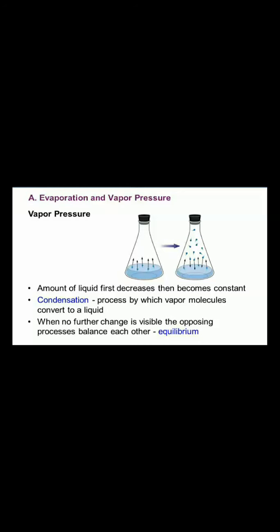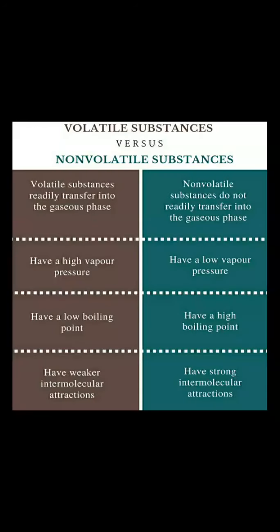Depending upon the extent of vapor pressure and evaporation, substances are classified into volatile substances and non-volatile substances. Let us discuss the difference between these substances. Volatile substances easily transfer into gaseous phase. Non-volatile substances do not easily transfer into gaseous phase.